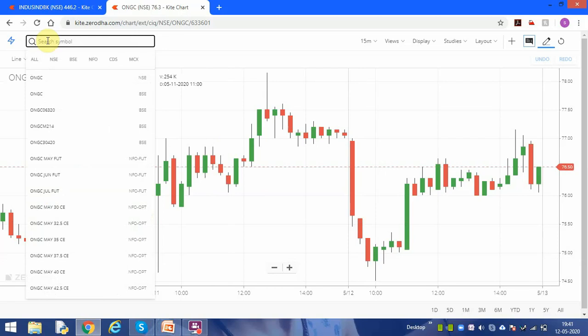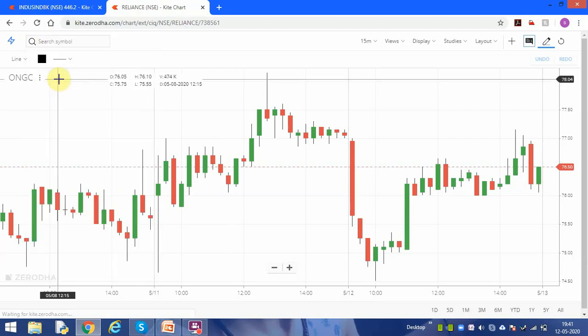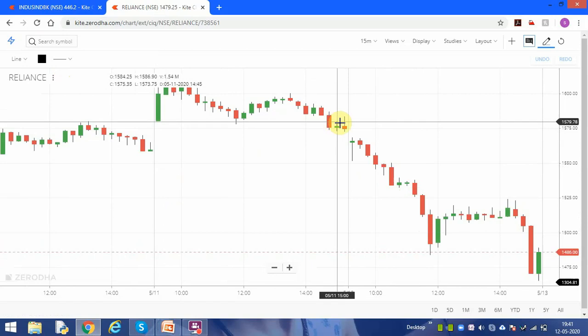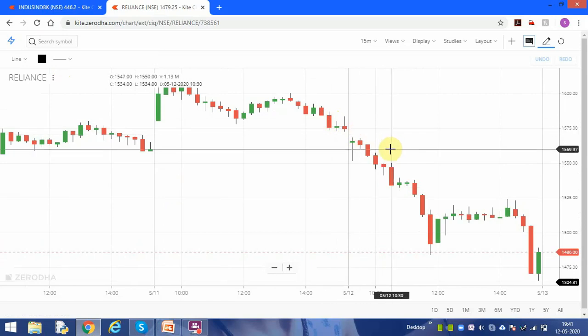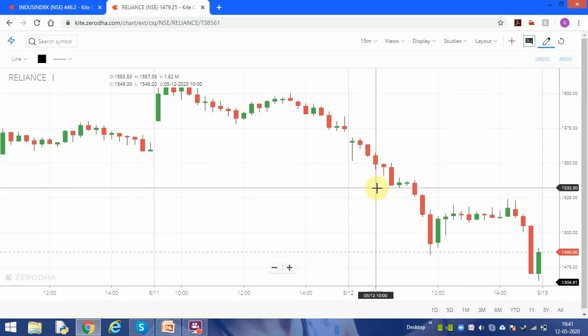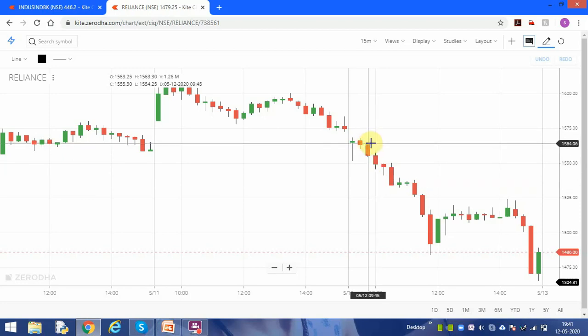I will take any other stock. Let's say Reliance Industries. You see Reliance also. Here at 9:30, if you have shorted this stock with the stop loss, you see 1562 to 1632. So you got some 30 rupees profit.